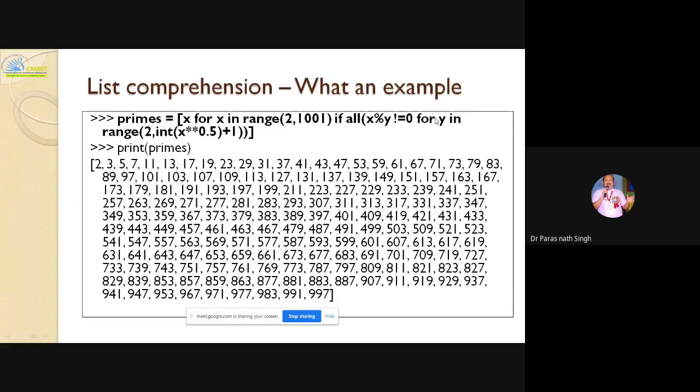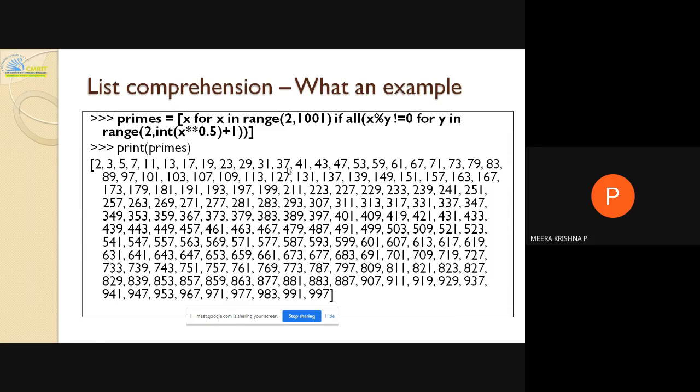Again, for Y is given here in range 2 to the integer value of the square root of X plus 1. We always give plus 1 because the range will check only up to just before the last number. I have not used any built-in method, no import math and sqrt, just X to the power 0.5 plus 1. We will move to the next slide.